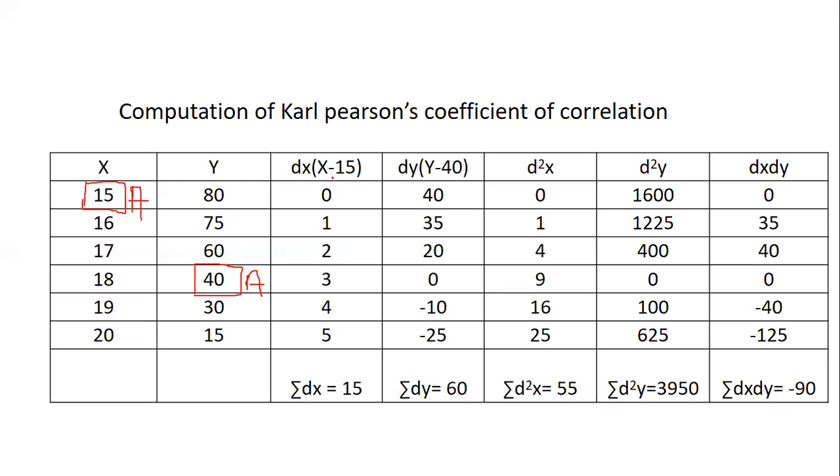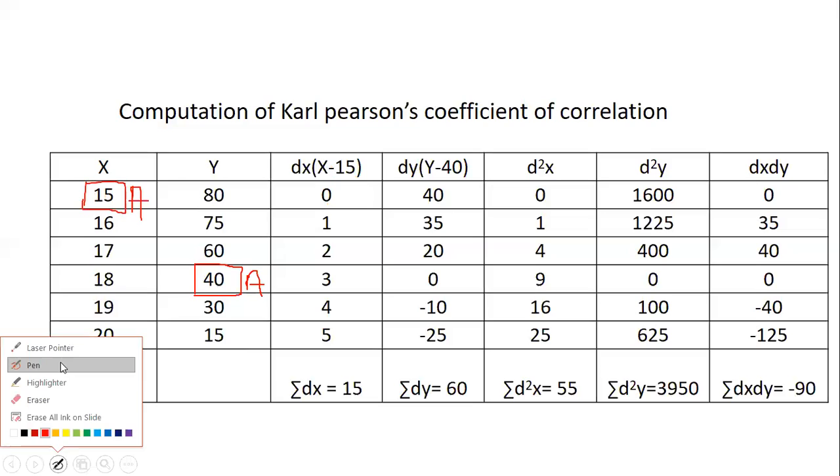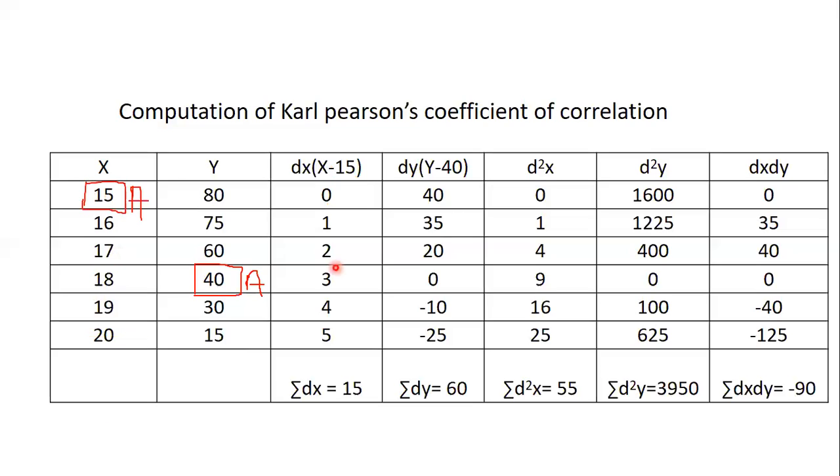Later on we went on to take the deviations, that is X minus 15. X is 15 here, the first value, so 15 minus 15 is 0. 16 minus 15 is plus 1. 17 minus 15 is 2, and so on. This has not changed any value.